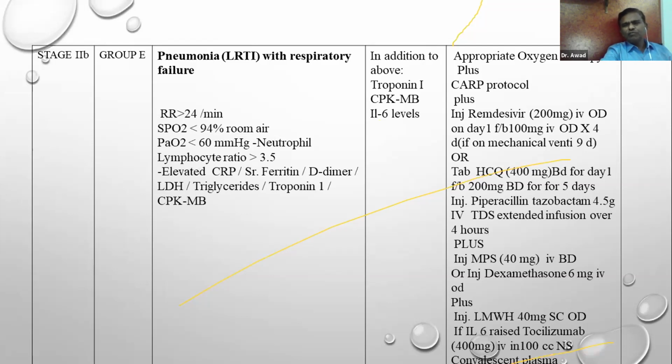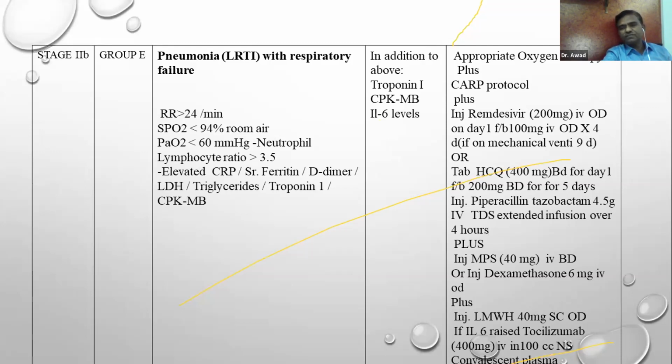Then you may also give hydroxychloroquine if you don't have remdesivir or favipiravir. You may give hydroxychloroquine, and we have given this drug initially. But the use of this drug in serious patients is limited, that we have to agree to. Apart from that, these patients are very serious and they can get hospital-acquired pneumonias, and therefore drugs like piperacillin tazobactam